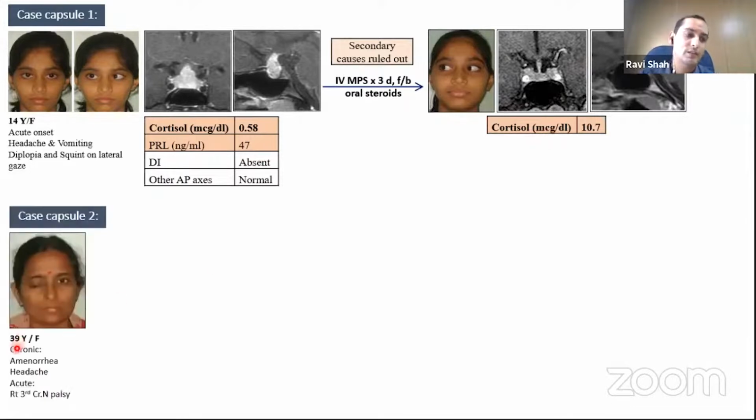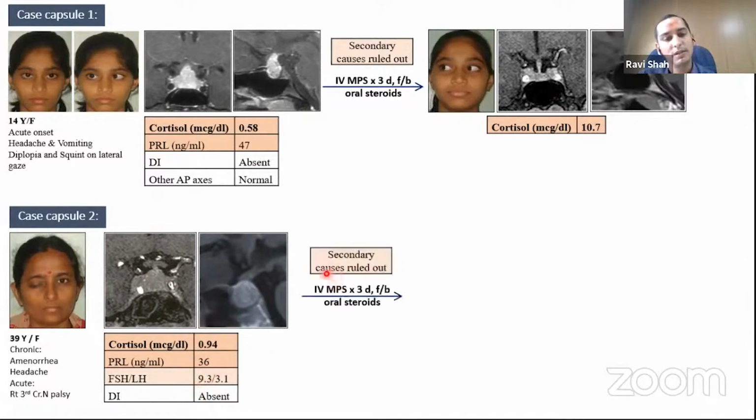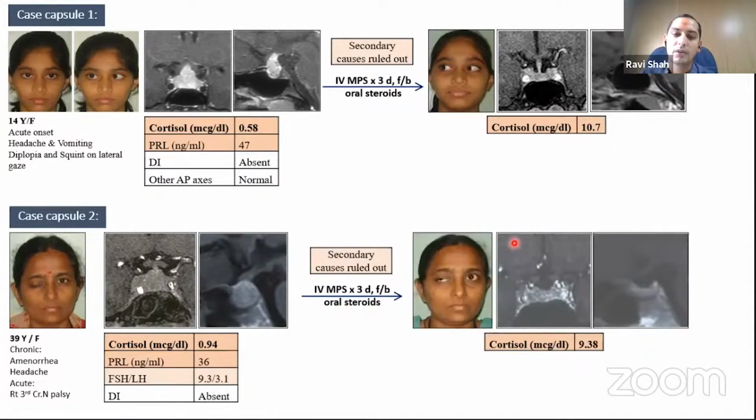Similarly, in the second case, a 39-year-old female presented with amenorrhea and headache, and there was acute onset right third nerve palsy. Again, the imaging features suggested adenohypophysitis with involvement of the cortisol as well as the gonadotropin axis, with hyperprolactinemia. Similarly, after ruling out secondary causes, the patient was treated with pulse steroid therapy, and in 1 week there was partial resolution of the third nerve palsy, which resolved completely over follow-up after the oral steroids.